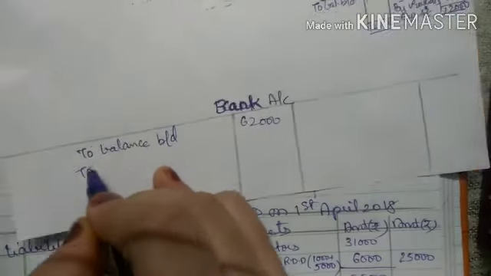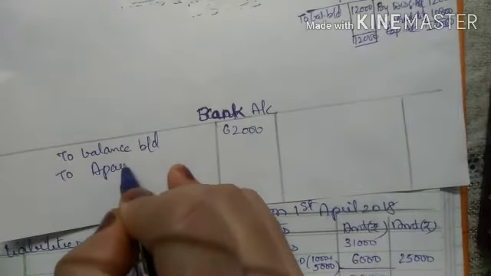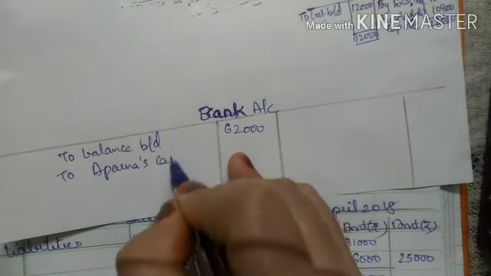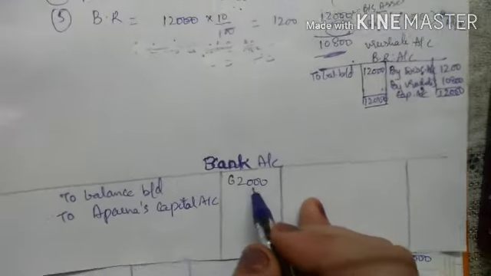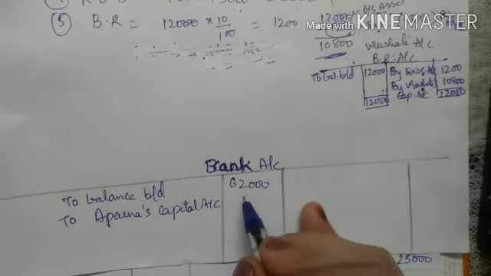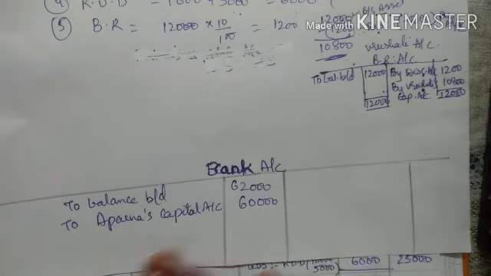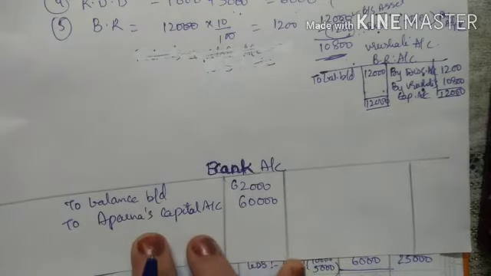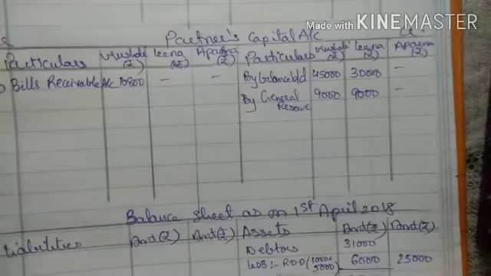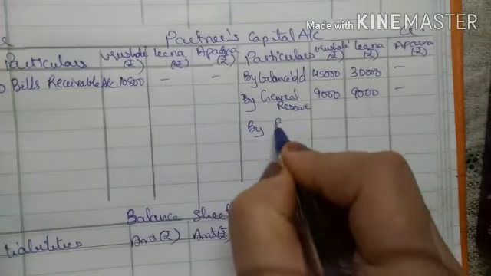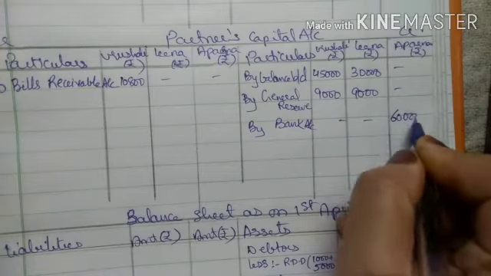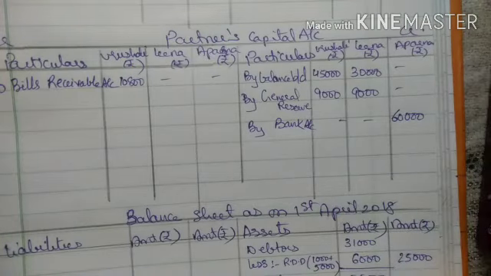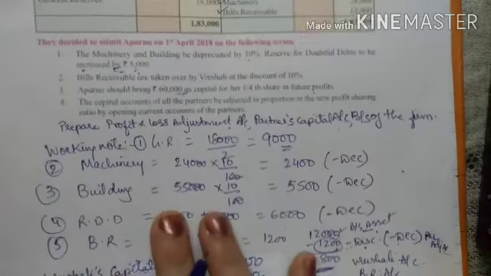So in my bank account debit side I will write to Aparna's capital account, and she is bringing how much capital? 60,000, right? So it came in the debit of the bank account, so in Aparna's capital account it will come in the credit, by bank account 60,000, right?